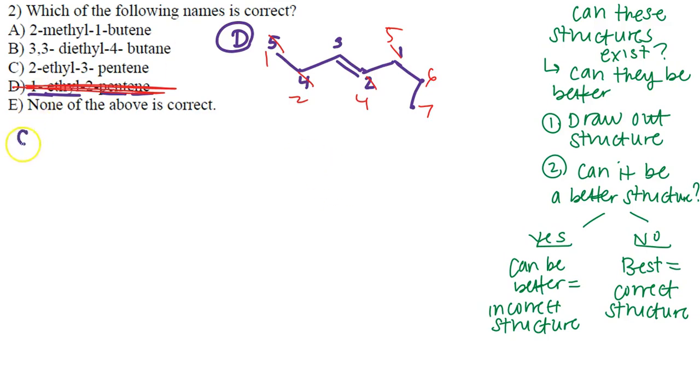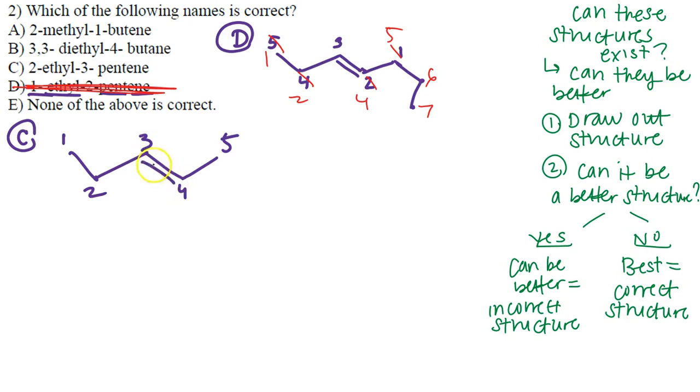Let's move on to letter C. 2-ethyl 3-pentene, another 5 carbon with a double bond. So let's get our 5 carbons up here, 1, 2, 3, 4, and 5. We know we're going to have a double bond on carbon number 3. So we just count them. I'm going to start this way this time. 1, 2, 3, 4, and 5.